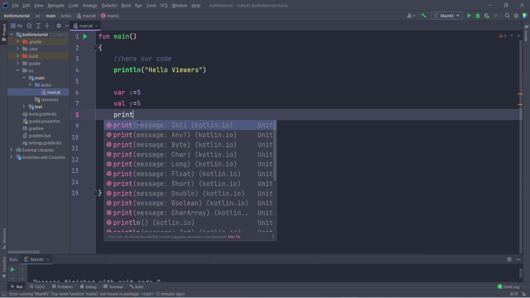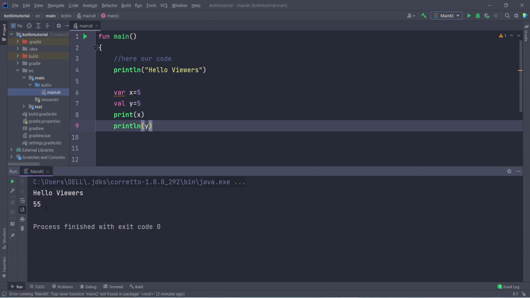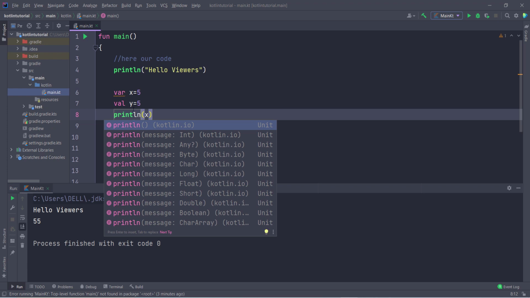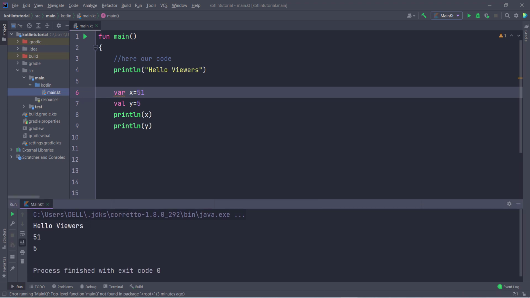Now if I type print x and also println and type the value y, let's run this program and see what output we are getting. So we are getting 5 and 5. Let's change the first value to 51 and run this. Now we are getting the output 51 and 5. It is obvious because I am printing the values of x and y.